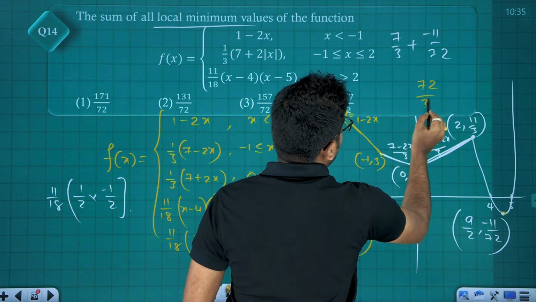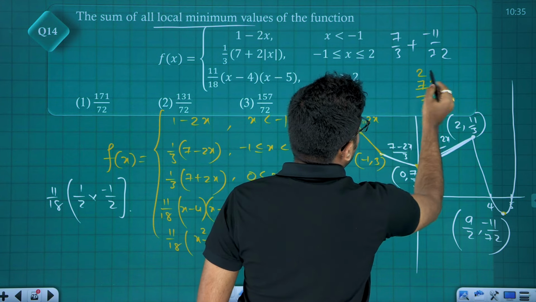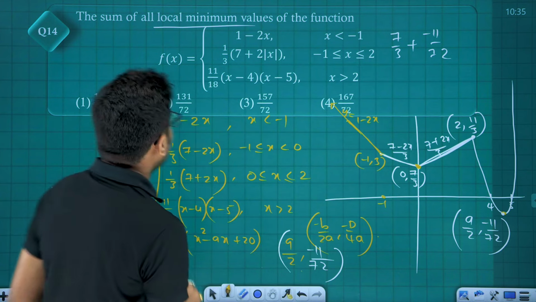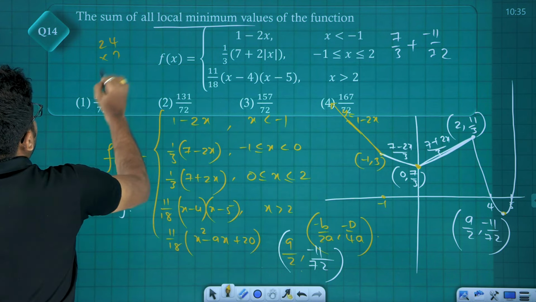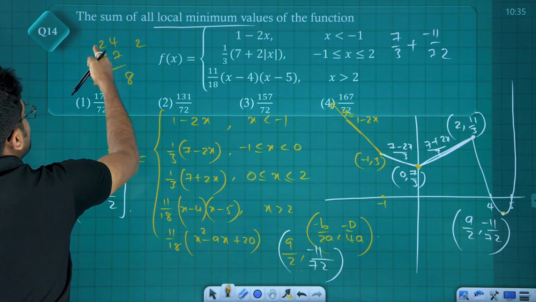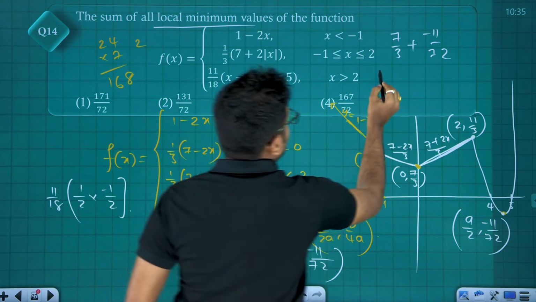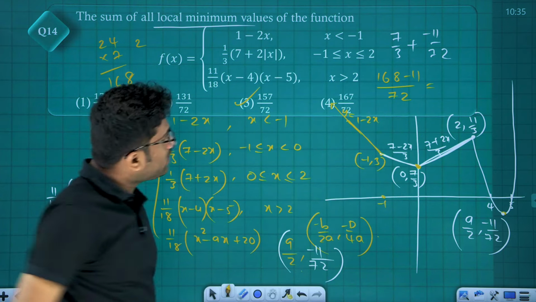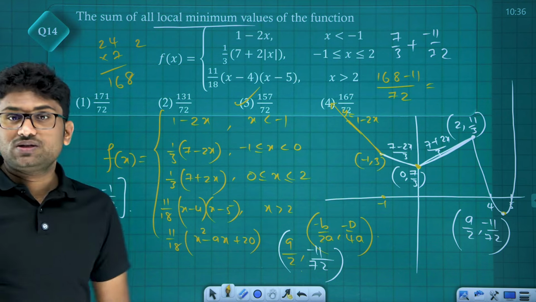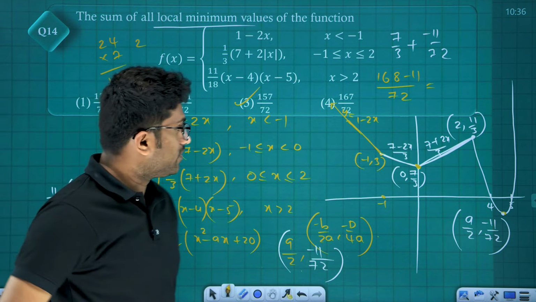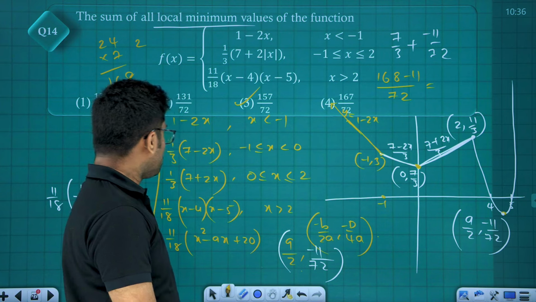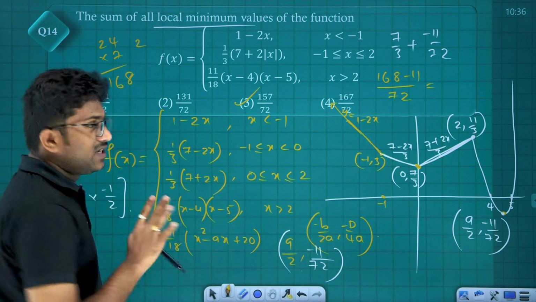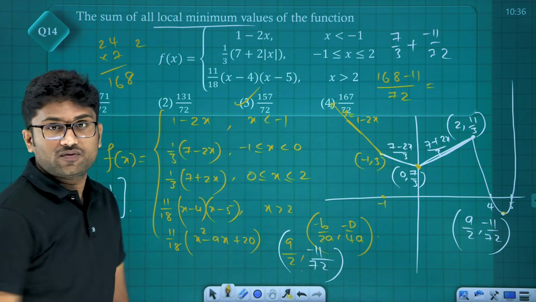72 divided by 3: 3 ones are 3, 3 twos are 6, 3 fours are 12. So multiply and divide with 24, friends. 24 sevens are 168, minus 11 divided by 72, which is 157 divided by 72. That is the sum of local minimums of this graph. Clear? It's a simple question. Next, from the graph it is easy actually. Better go with only the graph.